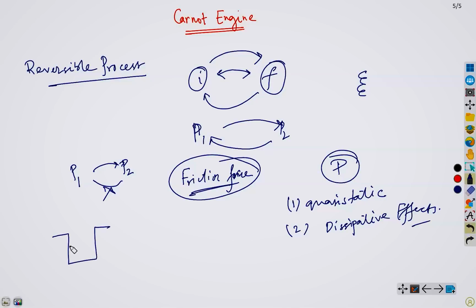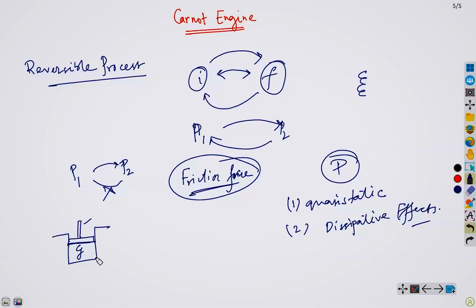Now let us look at one of the famous examples. Let's say we have ideal gas here, and we have a frictionless piston. Now you know that a quasi-static isothermal expansion of an ideal gas inside the cylinder is fitted with this frictionless movable piston.